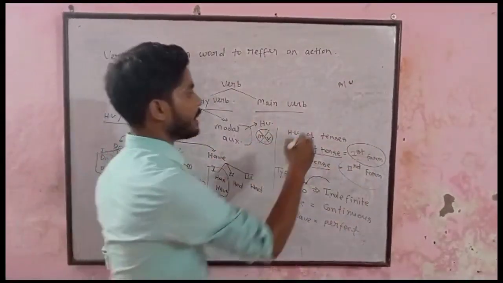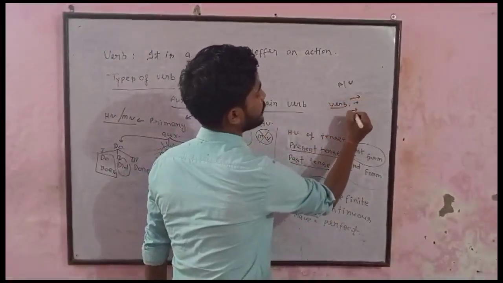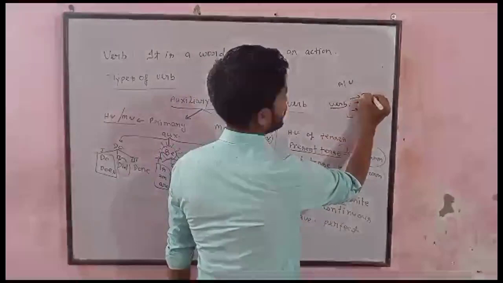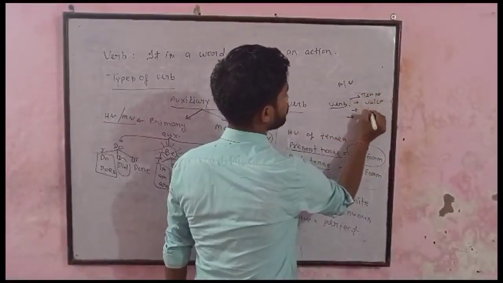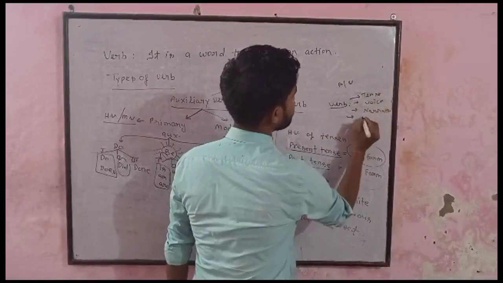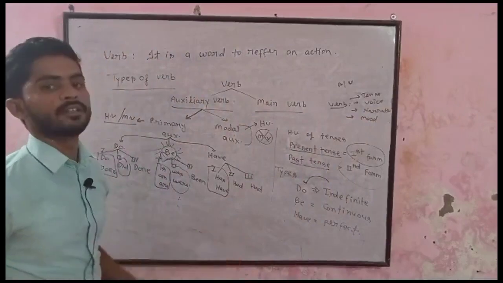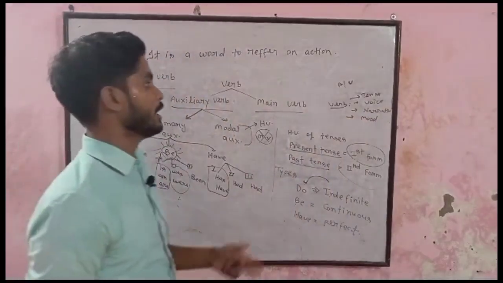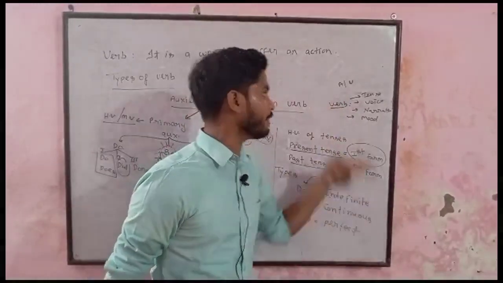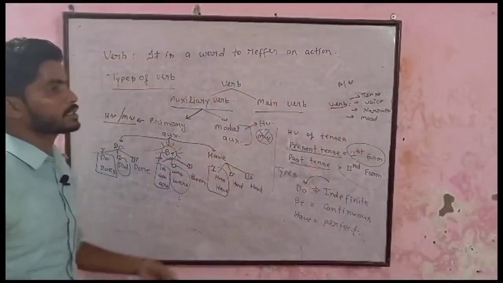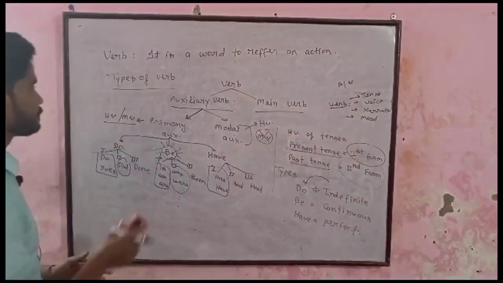If we talk about verbs, there are 3 or 4 topics that are interconnected with verbs. First is tense, second is voice, third is narration, and the fourth one is mood. These 4 topics are interconnected with the topic verb. It means if you master verb, you can master tense, voice, narration, mood. Each and every topic is directly related to verb. How? Let's find out.